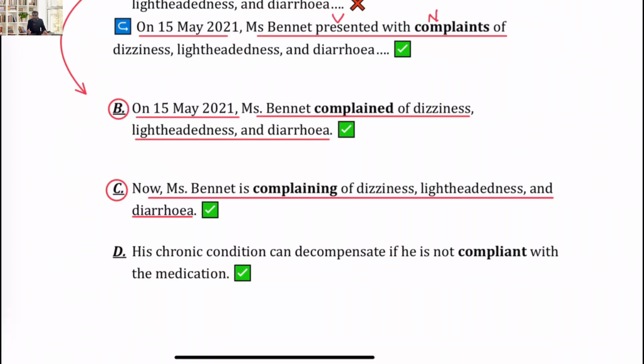And the last one is compliant. Compliant means adhering to something. His chronic condition can decompensate if he is not compliant with the medication. So compliant, the word which is used for adherence, is spelled C-O-M-P-L-I-A-N-T.